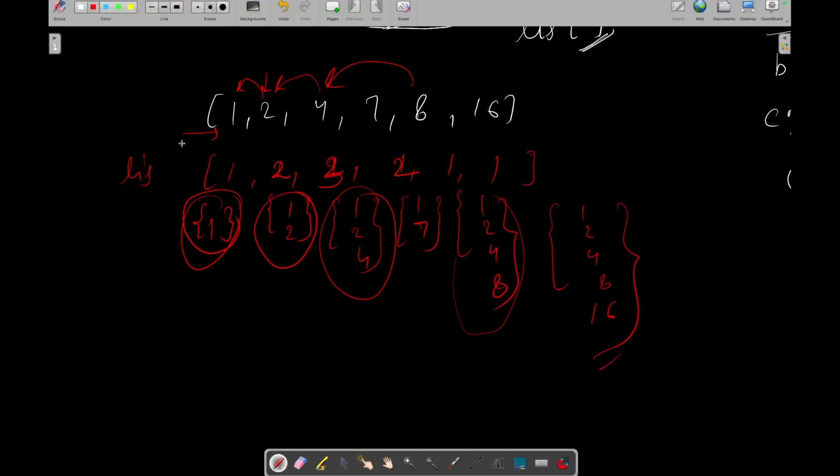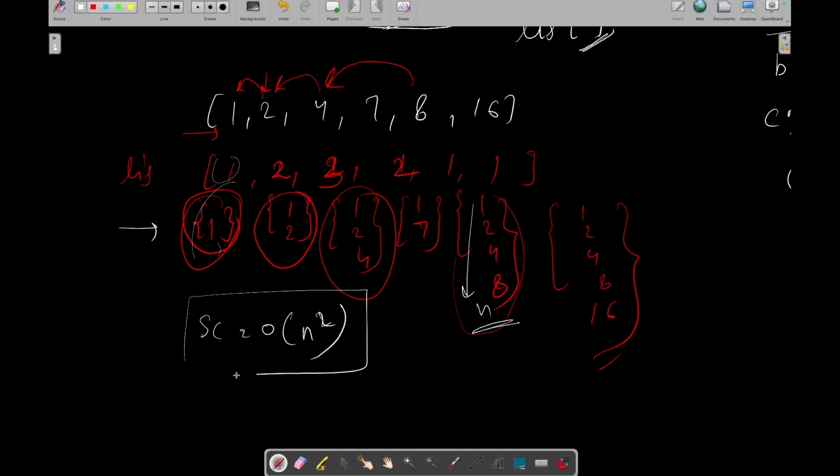So what we are doing here is updating our LIS and also updating our vector, but in this case the space complexity will be big O of n square, because for every element we are creating a new vector and each vector can end up storing up to a maximum of n elements. This will work, no issues. But do we really need to update this vector? Do we really need to keep track of all of these vectors?